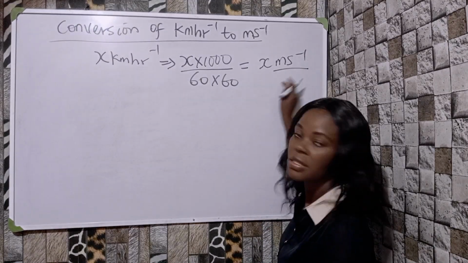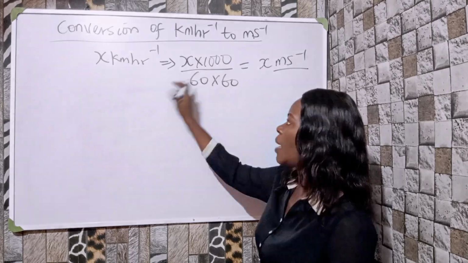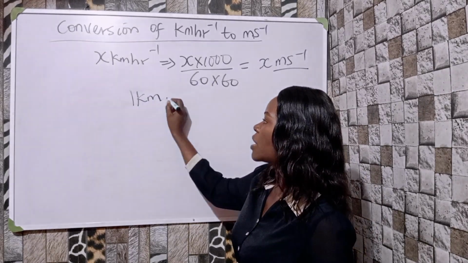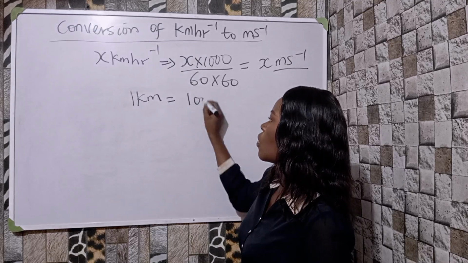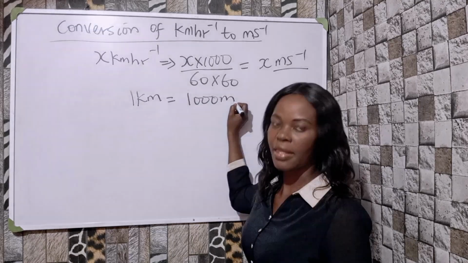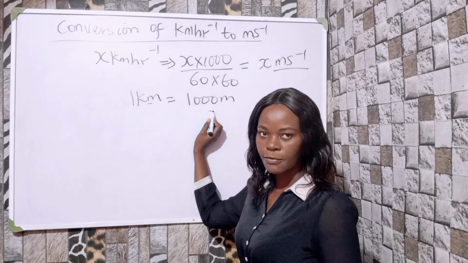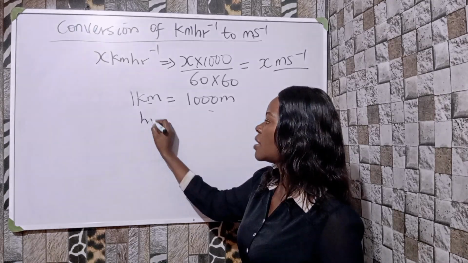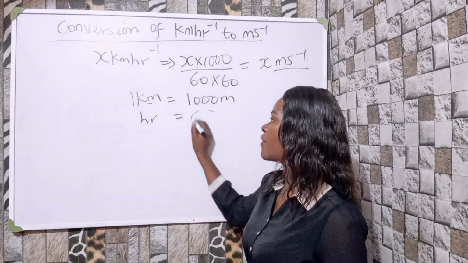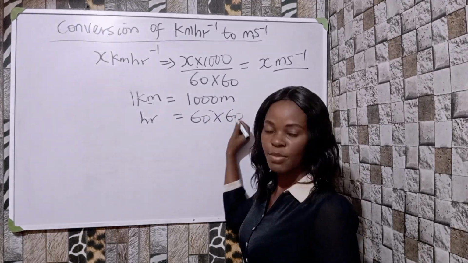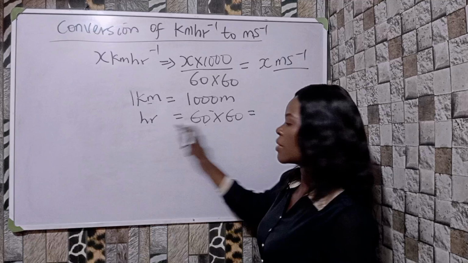Meters per what? Second. Okay, now how do I arrive at this? We know that 1 kilometer is equal to what? 1000 what? Meters, because I'm changing from kilo to 1 meter. All right, then in an hour I have 60 minutes times 60 seconds, right? That will give me 1 hour.